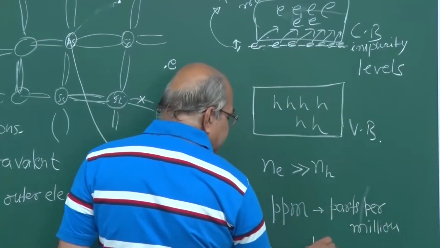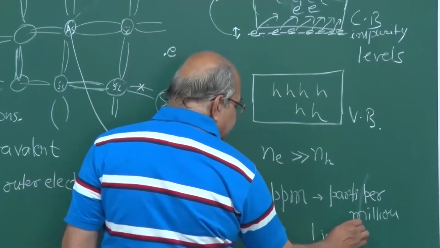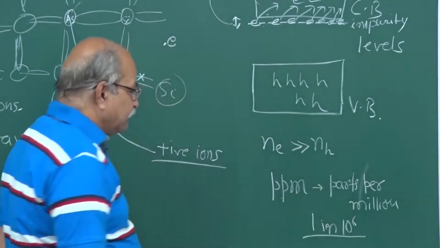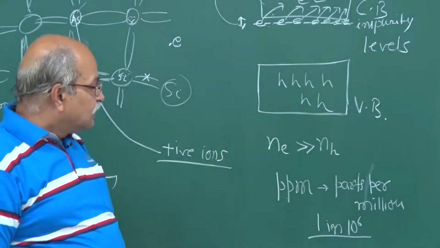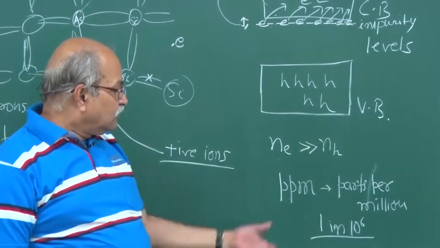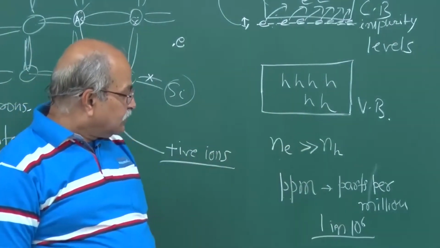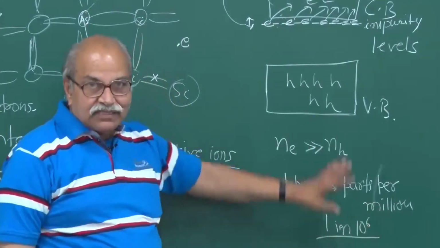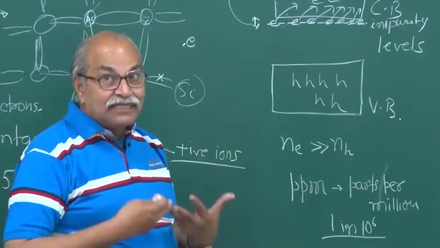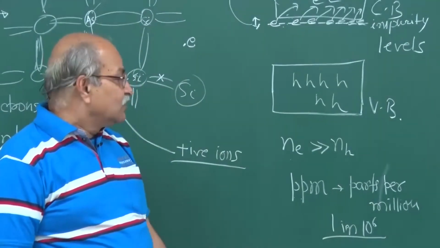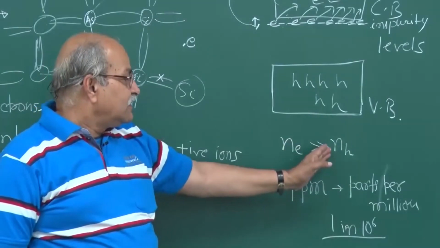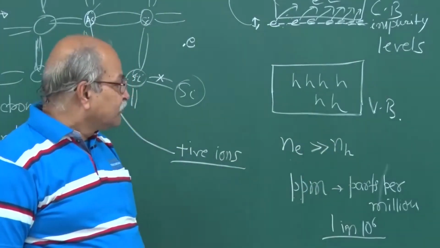1 in 10 to the power 6. So that is called ppm, parts per million. So if you do this type of doping, then you will have some 1 part in 10 to the power 6. So that's the fraction. You are putting new conduction electrons there. So this Ne will be much larger than this NH.